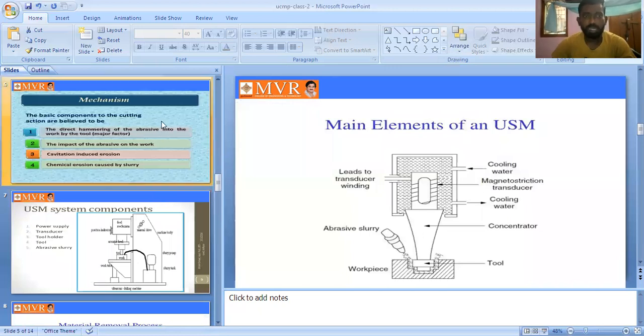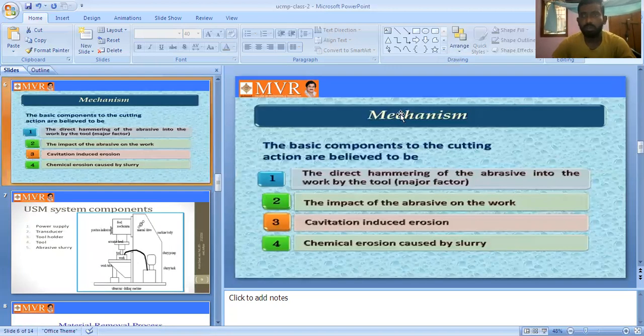Next is the mechanism. What kind of mechanism is used to remove material from the workpiece in USM? By using this mechanism, we can remove the material from the workpiece.